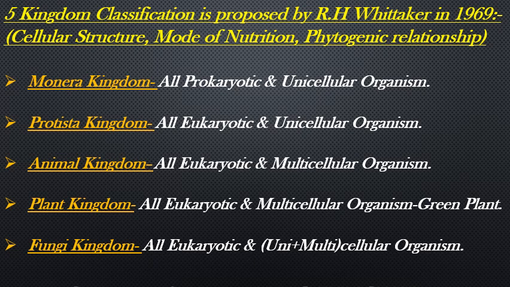Protista, eukaryotic and unicellular. Animal, all eukaryotic and multicellular organisms. Plant kingdom, all eukaryotic and multicellular organisms, just like green plants. Fungi, all eukaryotic and unicellular plus multicellular organisms.